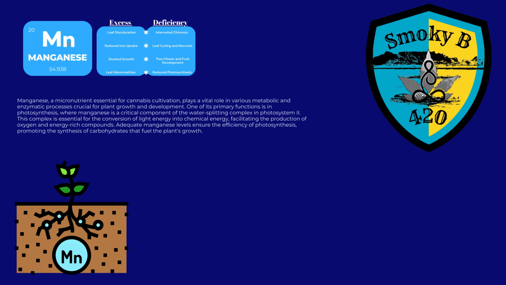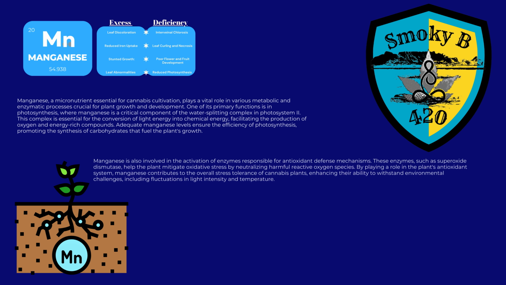Adequate manganese levels ensure the efficiency of photosynthesis, promoting the synthesis of carbohydrates that fuel the plant's growth. Manganese is also involved in the activation of enzymes responsible for antioxidant defense mechanisms. These enzymes, such as superoxide dismutase, help the plant mitigate oxidative stress by neutralizing harmful reactive oxygen species.